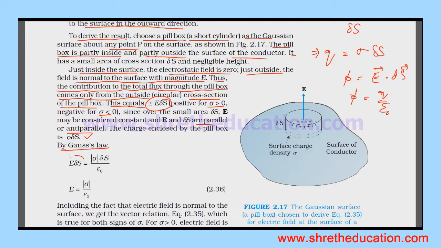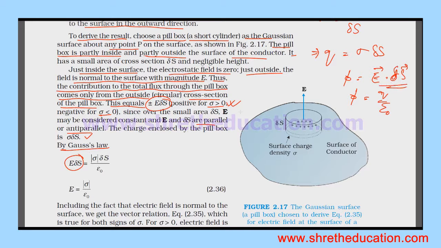E dot ds is E ds cos theta, and theta is 0 or 180 degrees, so it gives E delta s. Theta is 0 for parallel, and for anti-parallel it gives a minus sign. We consider the magnitude, the absolute value. If sigma is positive, the field points outward, and if negative, inward, either parallel or anti-parallel.